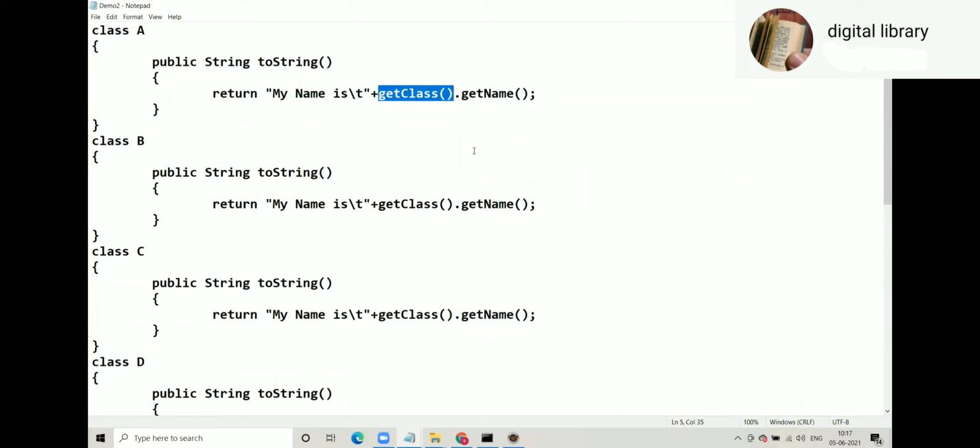James Gosling and his team have maintained this method naming convention so well that everything is readable. When you see get class, you will understand that the get class method must be returning a class reference. On that class reference, we call get name. That means get name is a method of Class. Now we have to understand logically, what is the meaning of get class dot get name inside A?